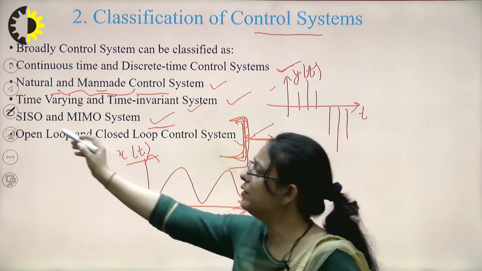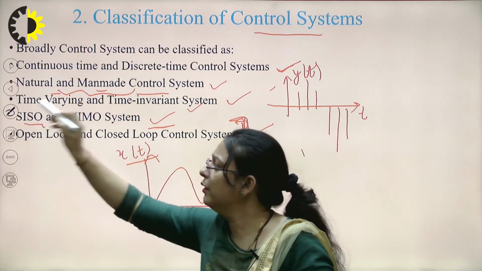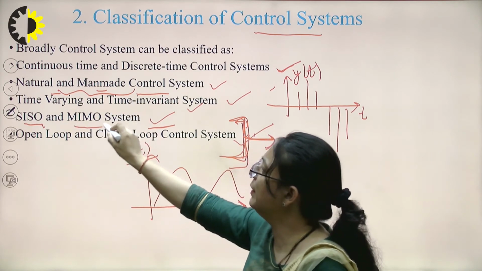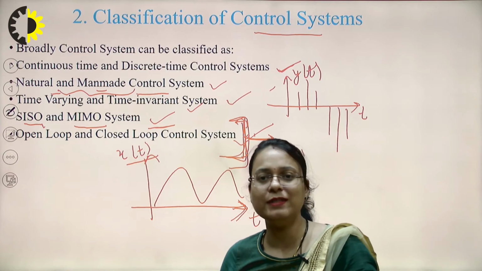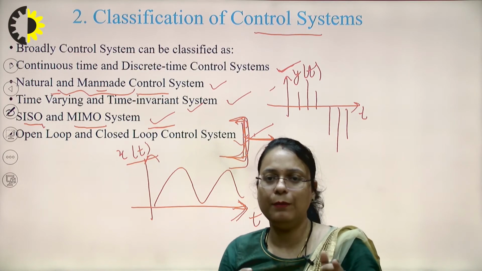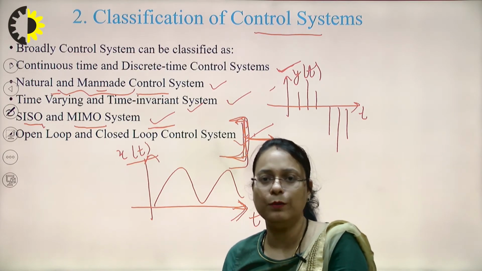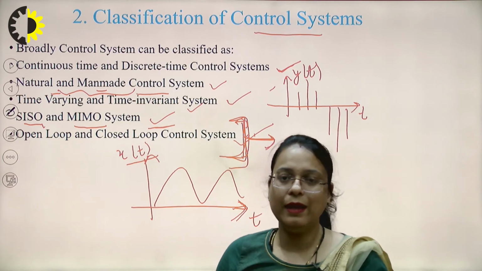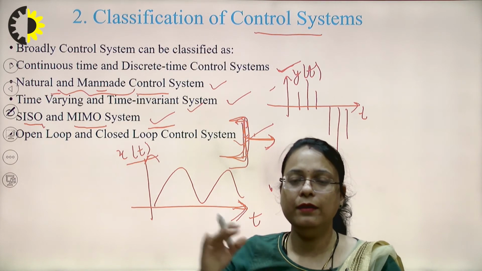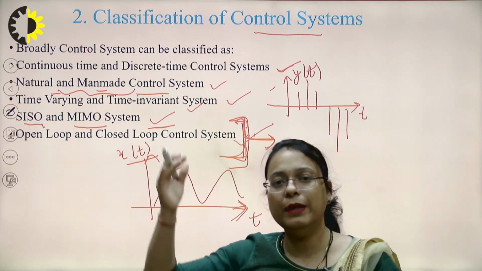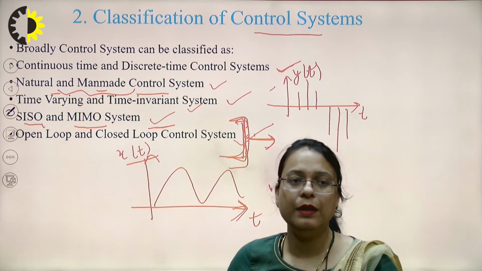SISO stands for single input and single output, and MIMO stands for multiple input and multiple output system. So the system which has a single input applied and produces a single output is called a SISO system, and the system in which multiple inputs are applied and which produces multiple outputs is called a MIMO system.